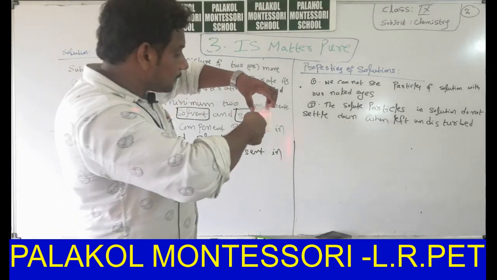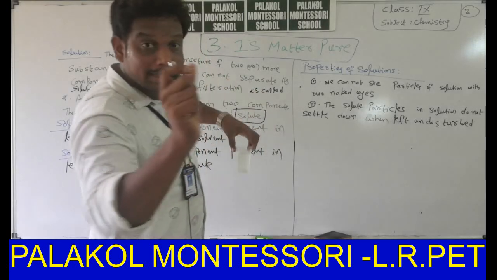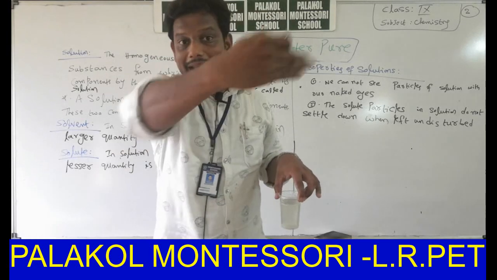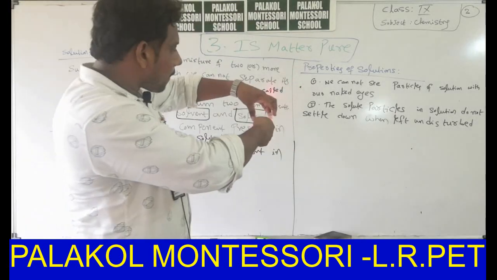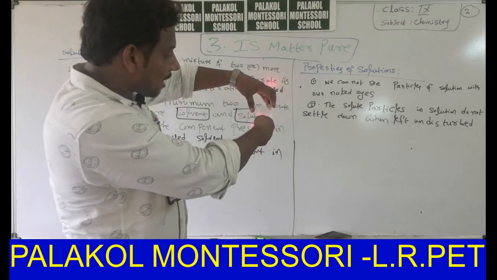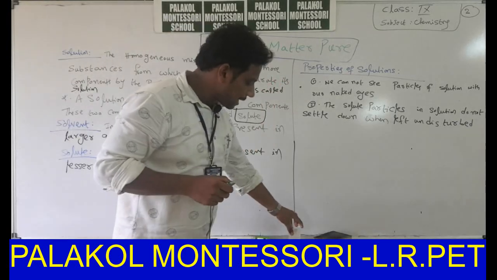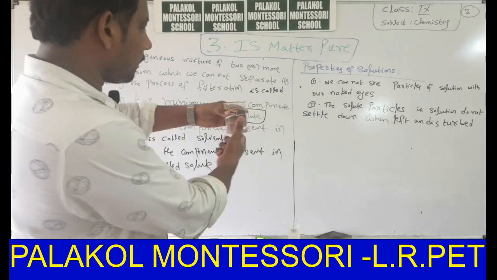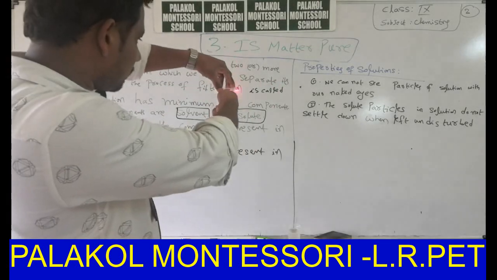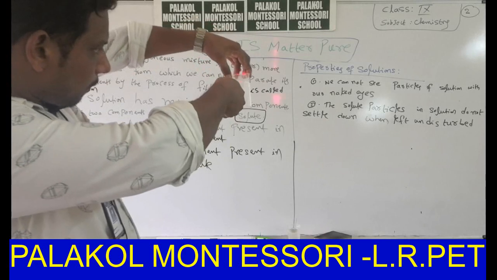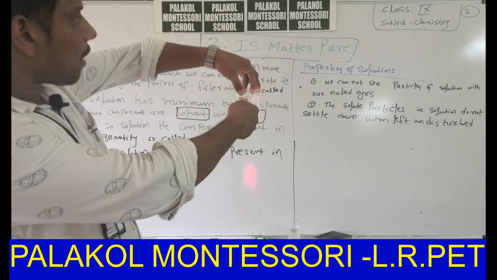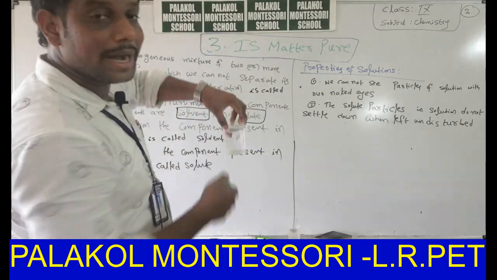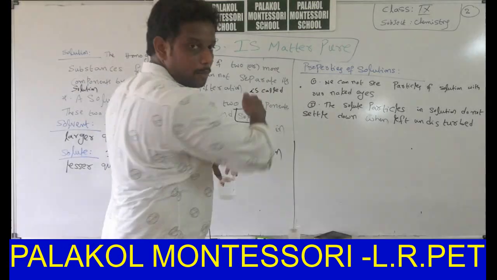Solution particles cannot scatter the light; if they scattered, this light could not pass like this. Say for example, if you take another one, sodium chloride, observe. Again a light spot is formed on passing light through sodium chloride solution.